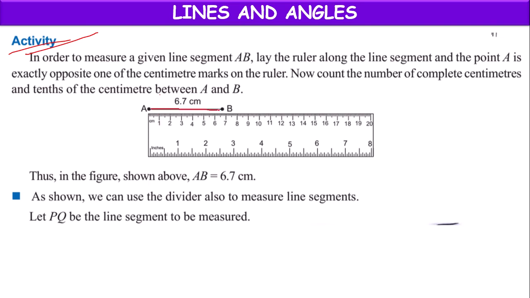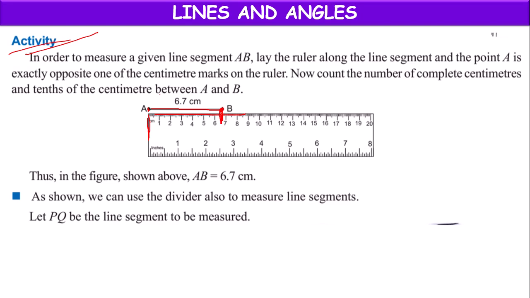Along the line segment, we lay the ruler so that point A and one end of the scale exactly coincide with each other. Like that we arrange, and then check up to the other point. We mark a line here.